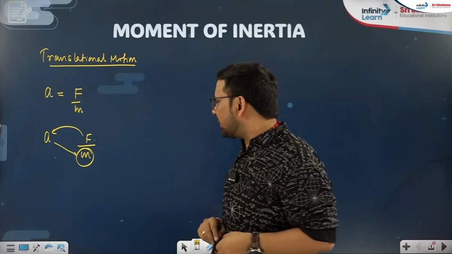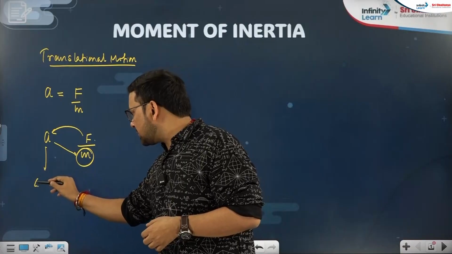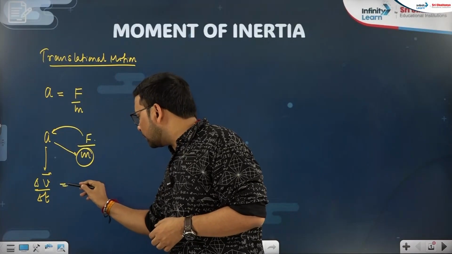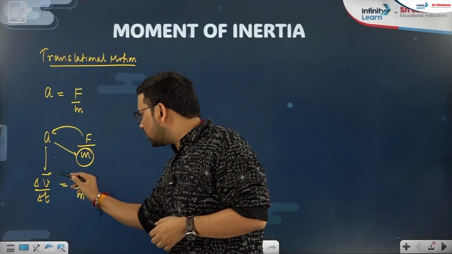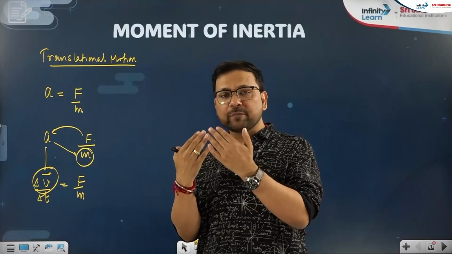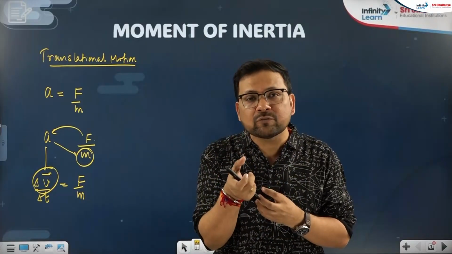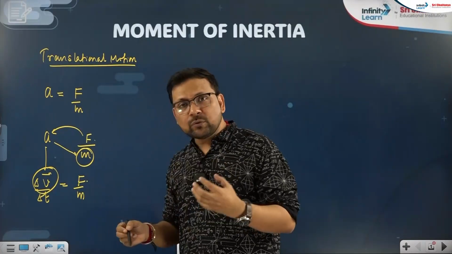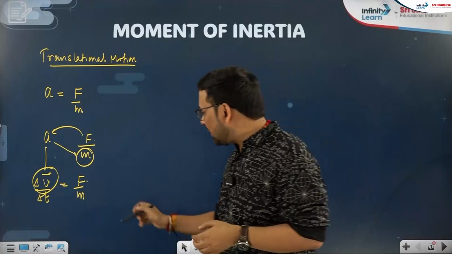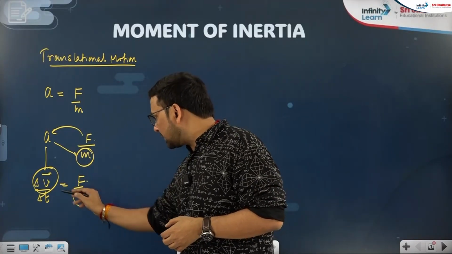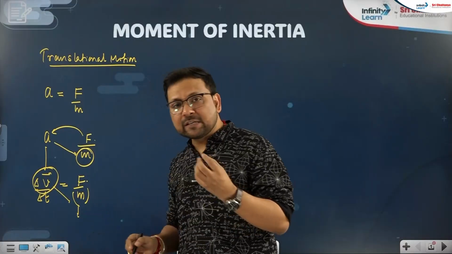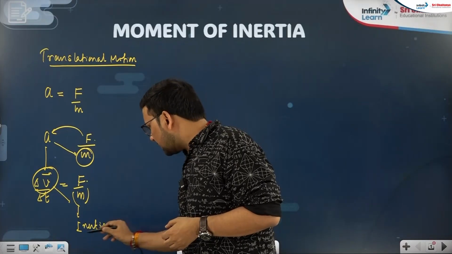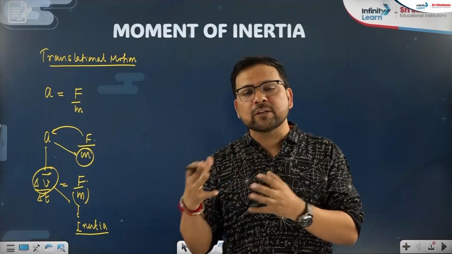In simple language, if we try to understand, acceleration is change in velocity divided by time taken, and that is equal to force by mass. So if you want to change the velocity, if you want to speed up, if you want to slow down, if you want to start something from rest, you have to provide force. But that force alone is not deciding how much velocity will change. Mass is also playing the role, but inversely. So this mass is a measurement of linear inertia. I am not saying it is directly inertia, but a heavier body will have more inertia in translational motion.